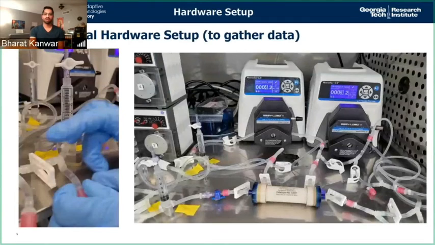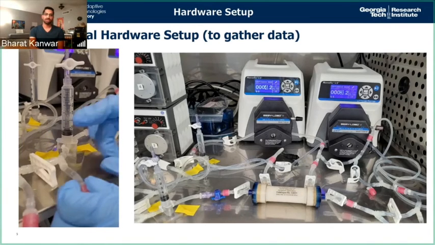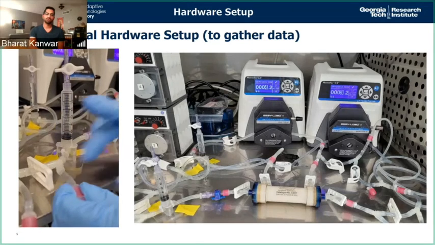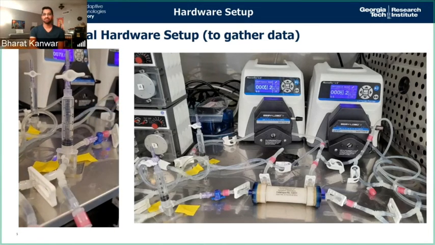Finally, we have designed a novel hardware setup to gather our data with an incubator to provide the correct temperature and humidity requirements, as well as fluid tubing loops and bubble traps to make sure that bubbles that form in the loops due to evaporation don't go into the fiber cell.